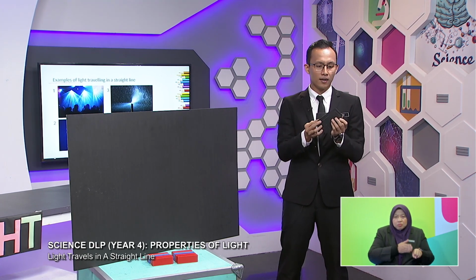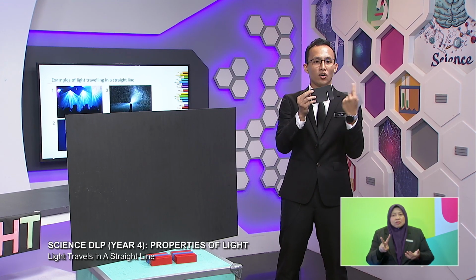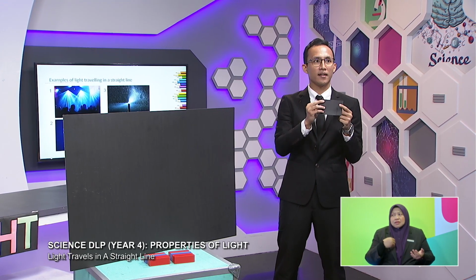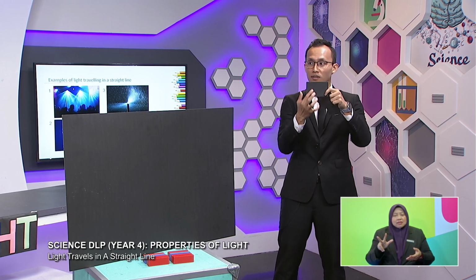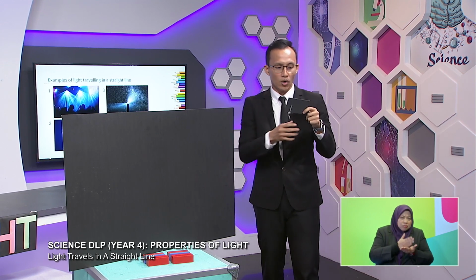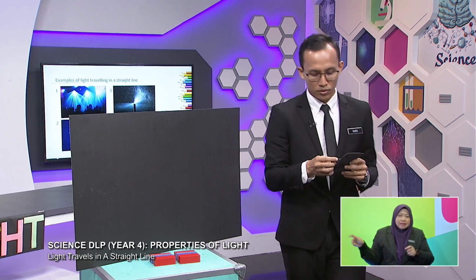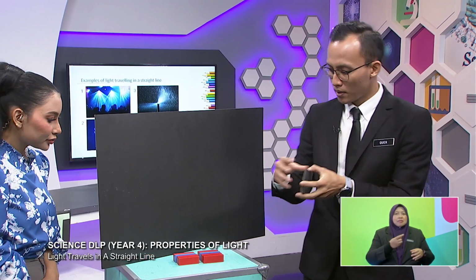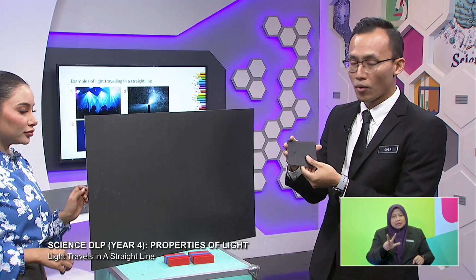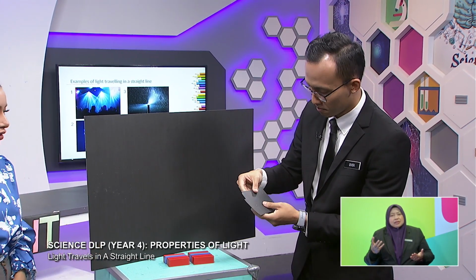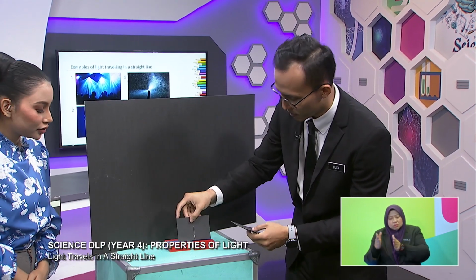The second manila card has a slit on my left. And the third manila card has a slit, the opening, on the right. What we're going to do is place all three cardboards aligned to each other. The first one will be here.